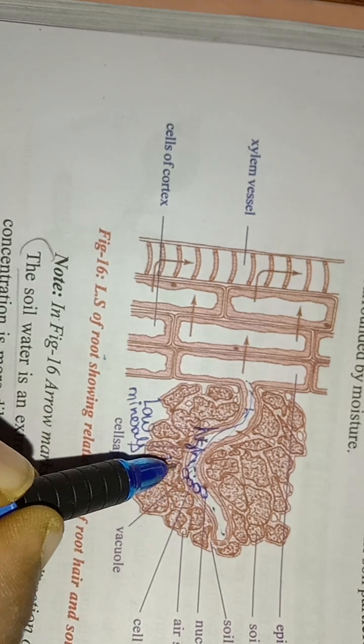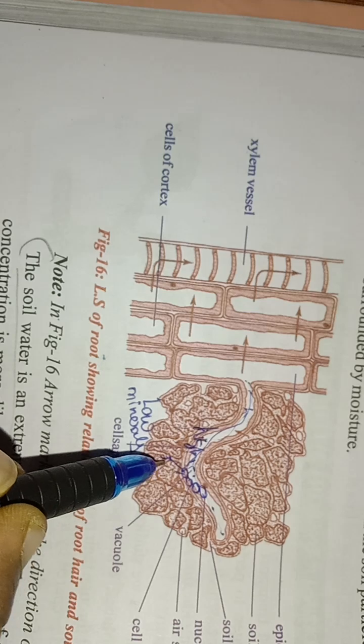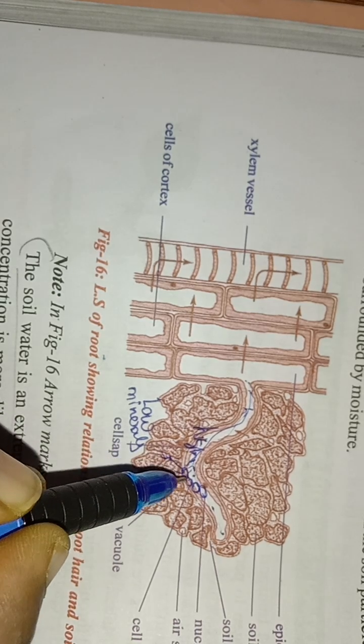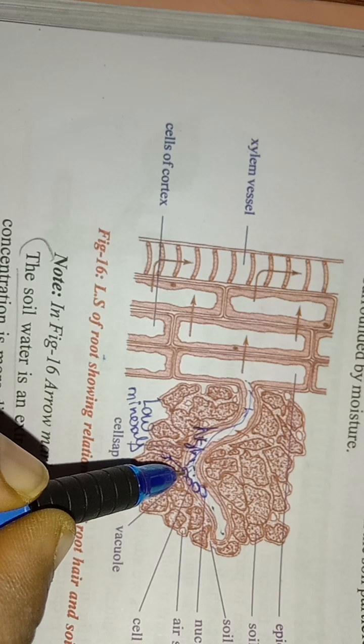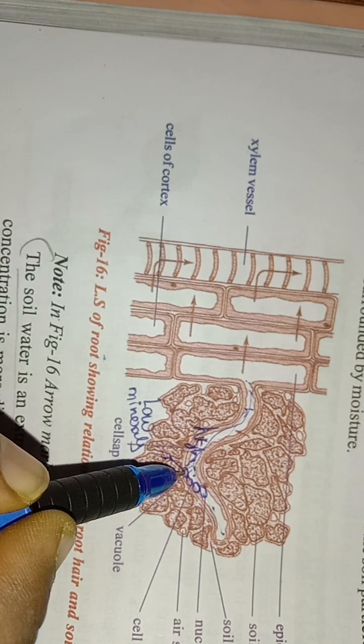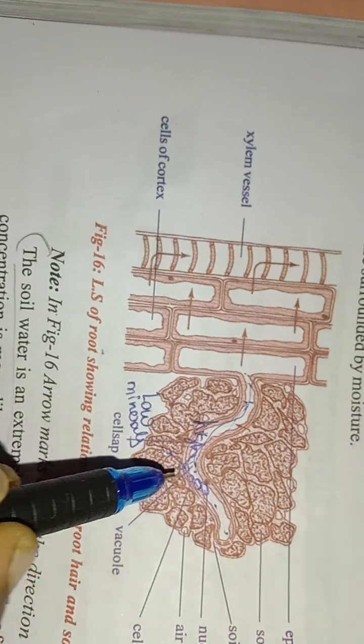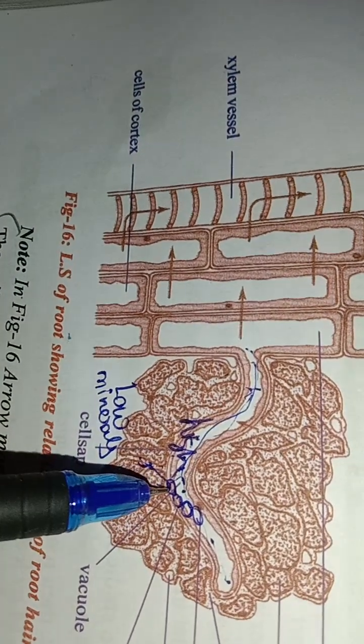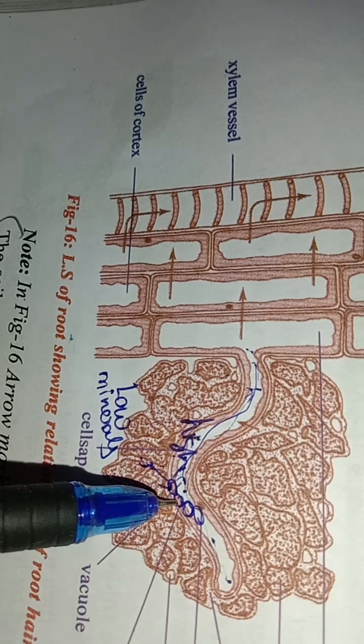Water has entered the first cell, so it gets diluted, more diluted than the neighboring cell.